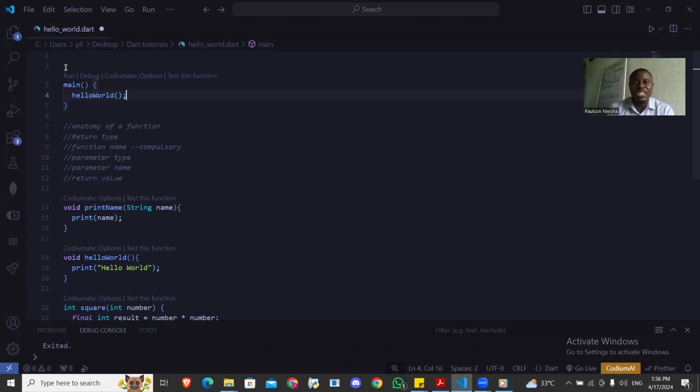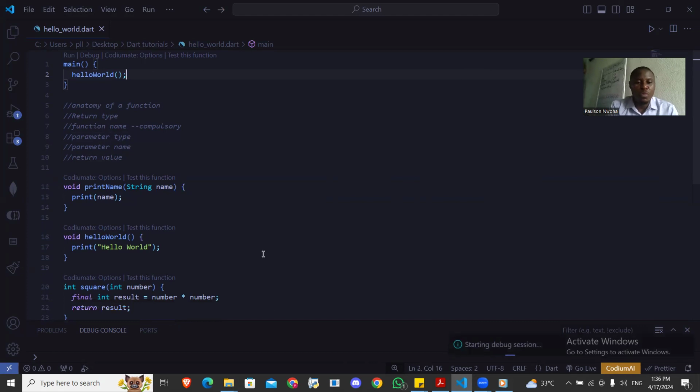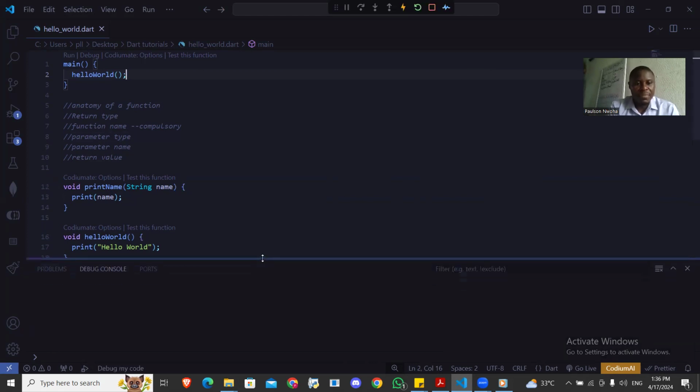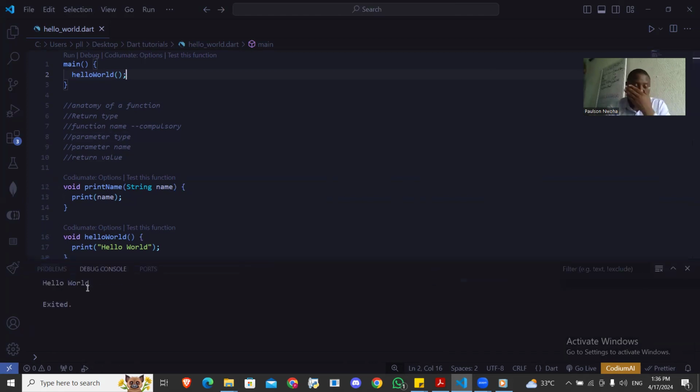So I have called this function. If I run this now, the hello world will be printed out for me. The hello world was printed out. So I have called a function that does not take any input and does not return anything. It is as simple as this.